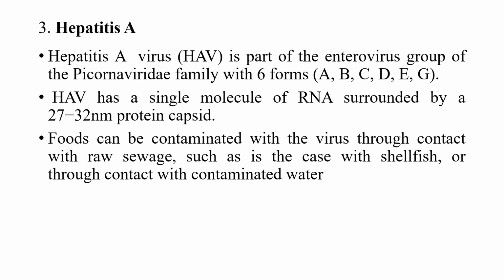So the third one is the hepatitis A virus, and it is a part of the enterovirus group of the Picornaviridae family and consists of 6 forms, that is hepatitis A to G, and among them the hepatitis A virus has a single molecule of RNA which is surrounded by a 27 to 32 nanometer protein capsid, and the foods can be contaminated with the virus through contact with raw sewage, such as in the case of shellfish, or through contact with contaminated water.